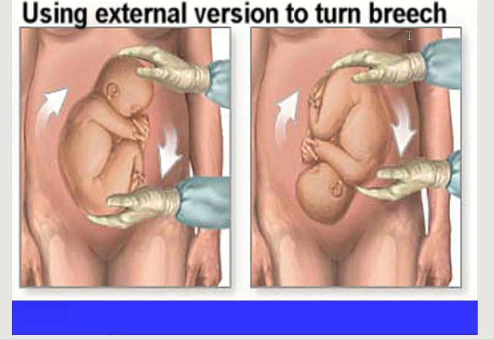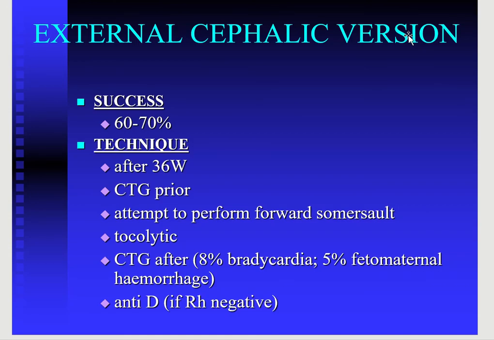The purpose is to have a normal vaginal delivery in a cephalic presentation. If the patient selection is good, the success rate is up to 60 to 70%.